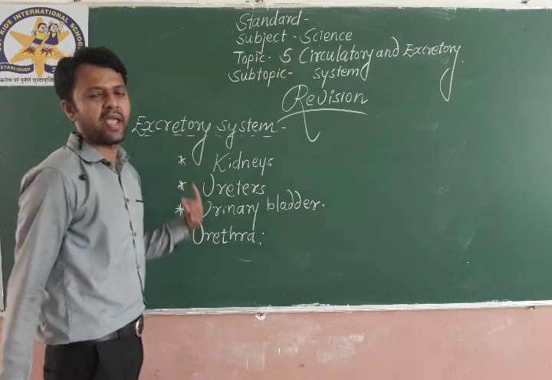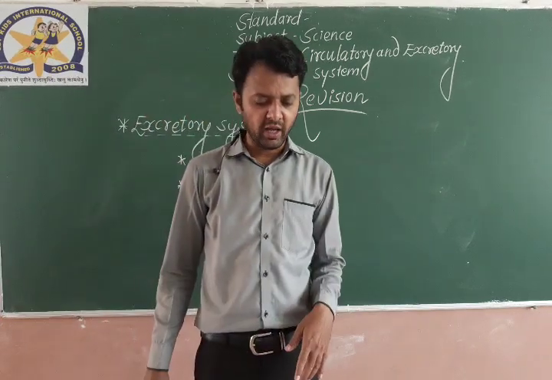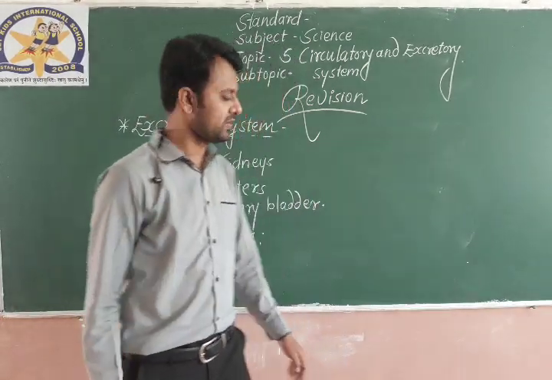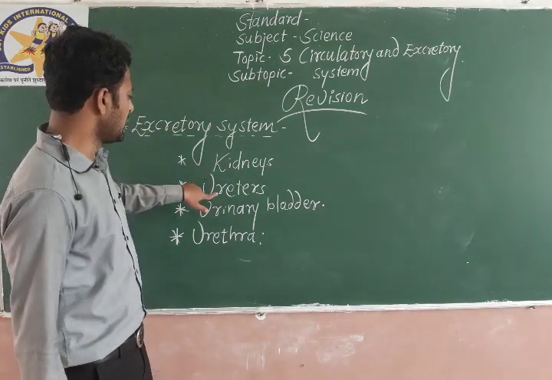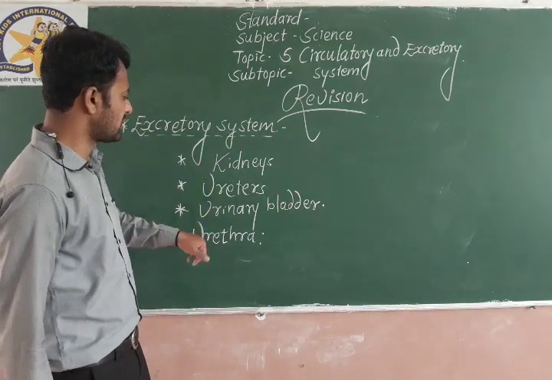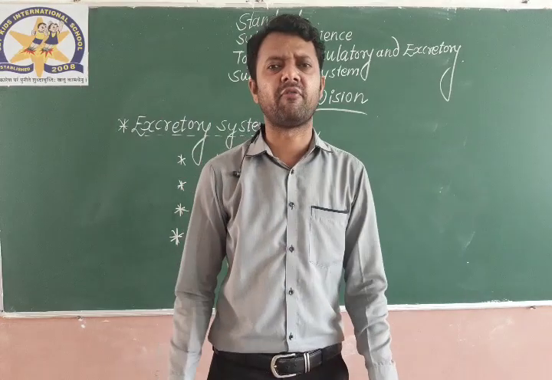These are the main organs of the excretory system: kidneys, ureters, urinary bladder and urethra. Let us see the function of all these.